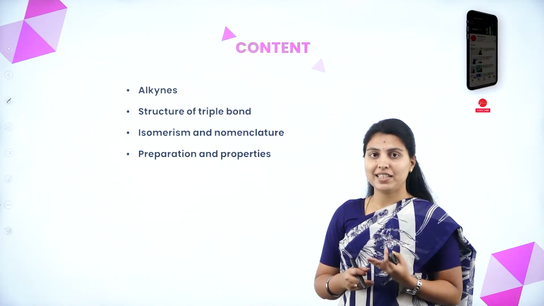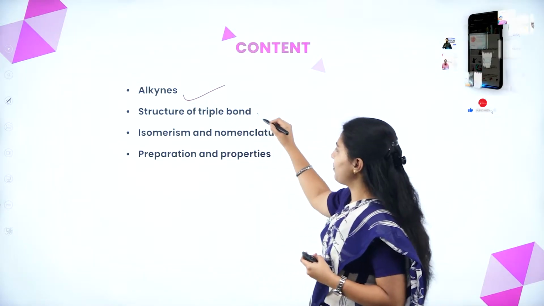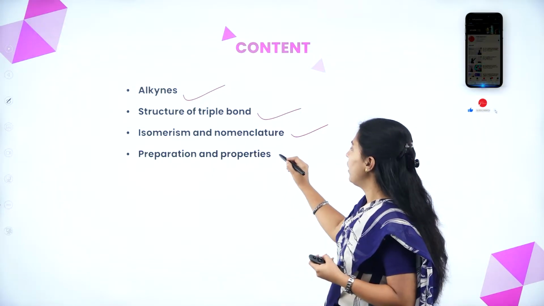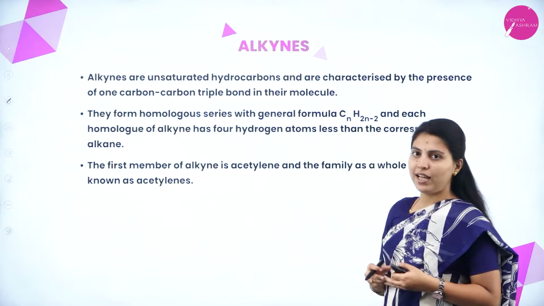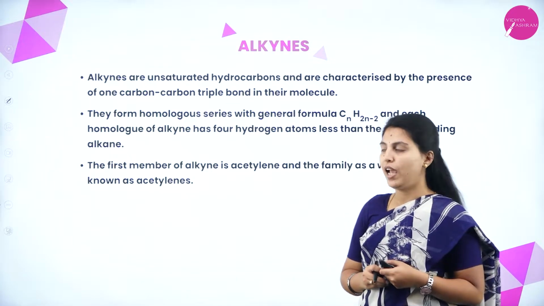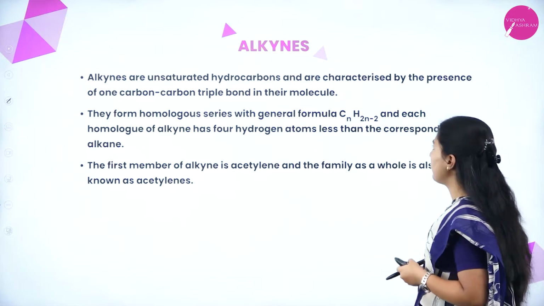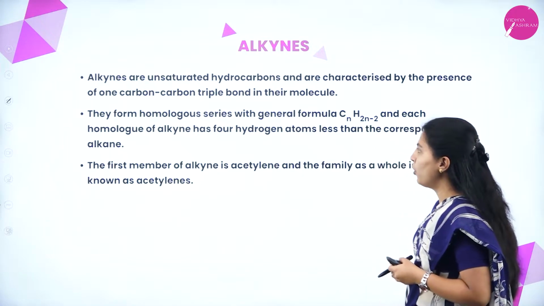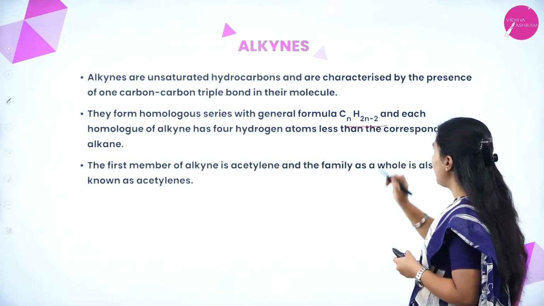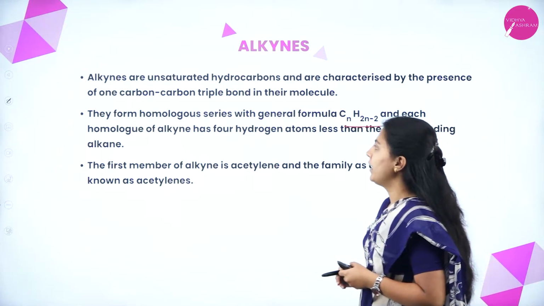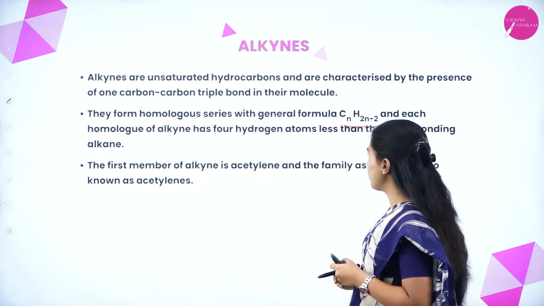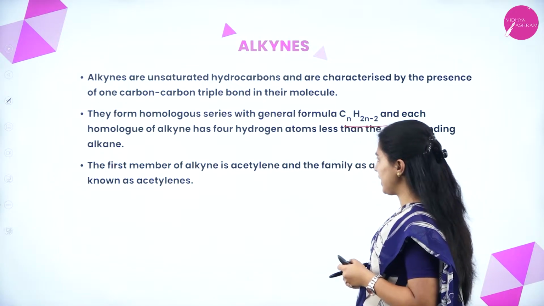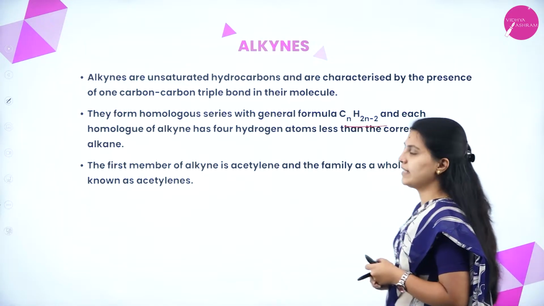In this session, we are discussing alkynes, structure of the triple bond, isomerism and nomenclature, some of the preparation methods and properties of alkynes. What are alkynes? Alkynes are also an unsaturated hydrocarbon and are characterized by the presence of one carbon-carbon triple bond in their molecule. They form a homologous series with general formula CnH2n-2, and each homologue of alkyne has 4 hydrogen atoms less than the corresponding alkene. The first member of alkyne is acetylene and the family as a whole is called acetylenes.